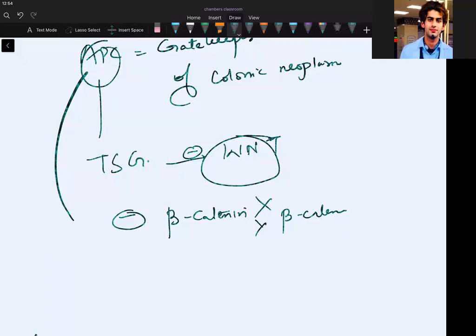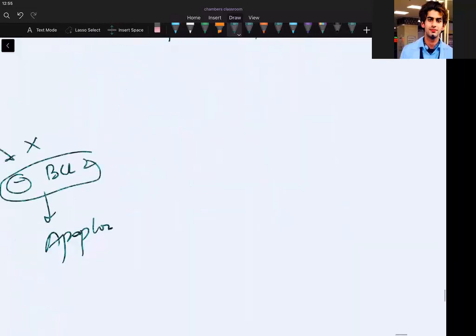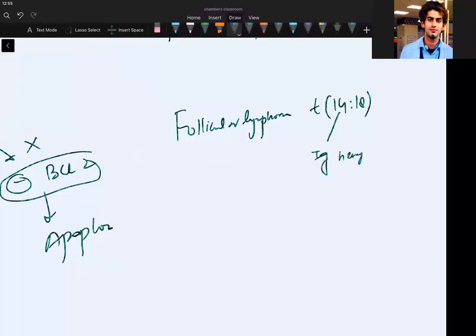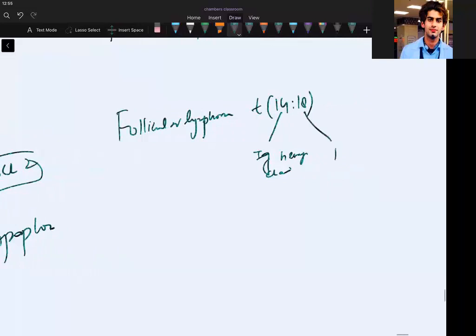You are living long. That is the reason I gave you an example last time: follicular lymphoma, where I was having a translocation of 14;18. You know chromosome 14 has the immunoglobulin heavy chain gene, and 18 has the BCL2 gene.